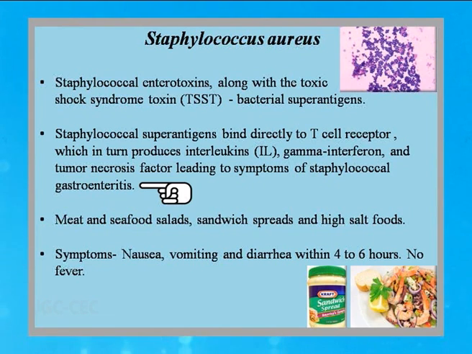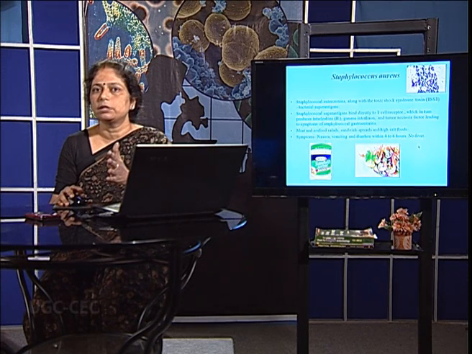When they attack the T cells, there is release of interleukins, gamma interferon and tumor necrosis factor, which ultimately leads to gastroenteritis. Now, this contamination of Staphylococcus aureus can be found in meat, seafood salads, sandwich spreads and high salty foods, and therefore it causes poisoning of the food. The symptoms are normally nausea, vomiting, diarrhea within 4 to 6 hours. However, there is no fever in this case.